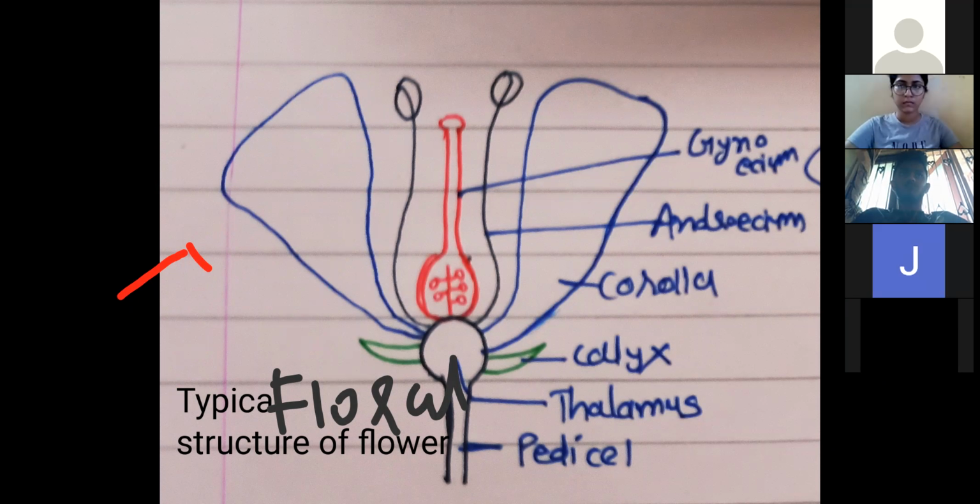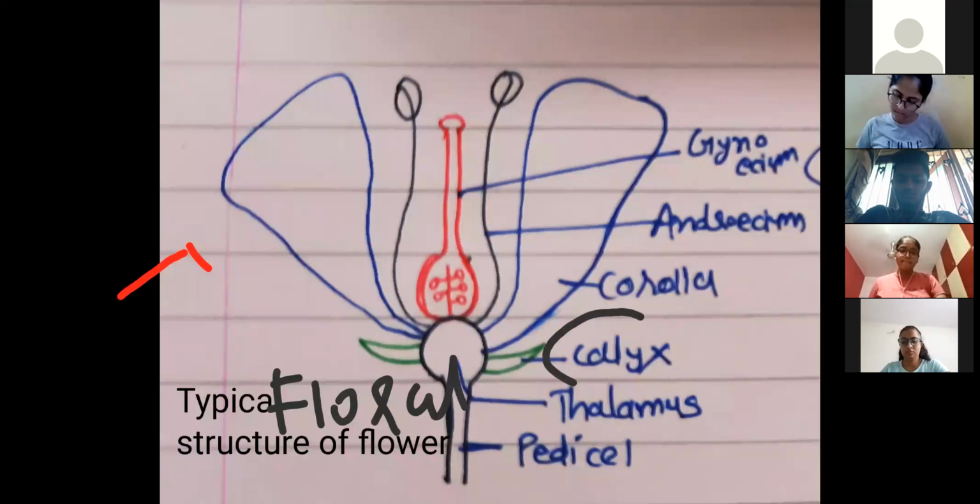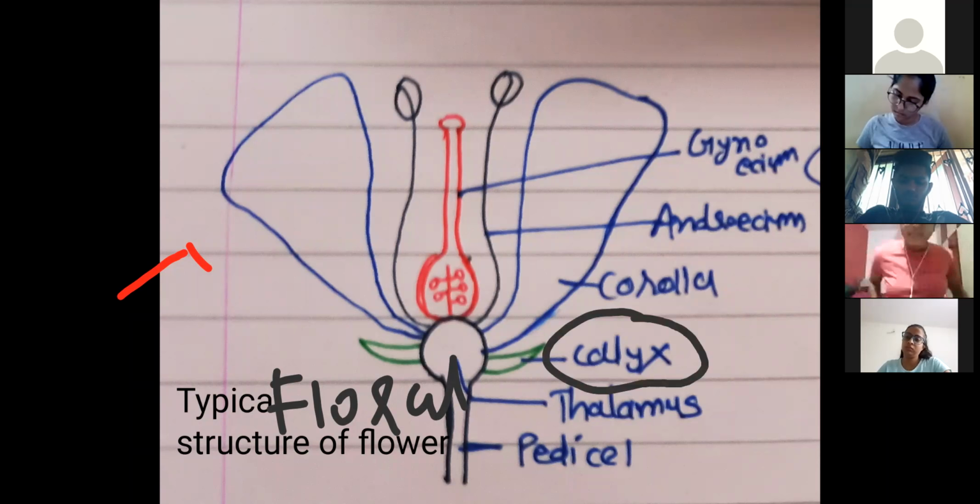Now, flower, that's the main reproductive unit for angiospermic plant, flowering plants, and mainly for sexual reproduction. Now the things are beginning. Flower has 4 whorls. Flower has how many whorls? 4 total, right? In that first whorl, outermost whorl, we call calyx. Outermost whorl, first whorl, that we call calyx.